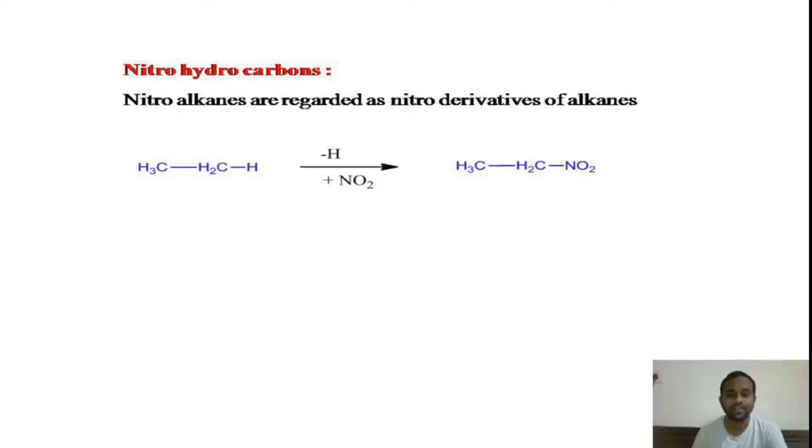That means if you replace the hydrogen atom in an alkane with the nitro group, then we will get the nitroalkane. Nitroalkanes are defined as nitro derivatives of alkanes, obtained by replacing the hydrogen atoms in the alkanes with the nitro group.